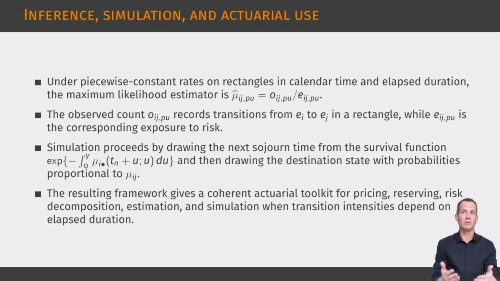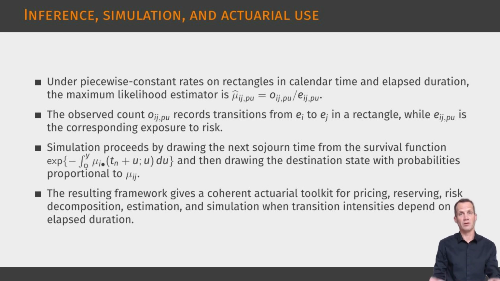Under the piecewise constant specification, the calendar time and duration axes are divided into rectangles. For each transition from an origin state to a destination state, the intensity is assumed constant within each rectangle. The likelihood then has the usual counting process form. Observed transitions contribute a logarithmic intensity term, and exposure time contributes an integrated intensity term. Maximization yields a very intuitive estimator. The estimated rate in each rectangle is the number of observed transitions divided by the corresponding exposure to risk. The chapter also gives the asymptotic variance estimate, based on the observed number of transitions and exposure time.